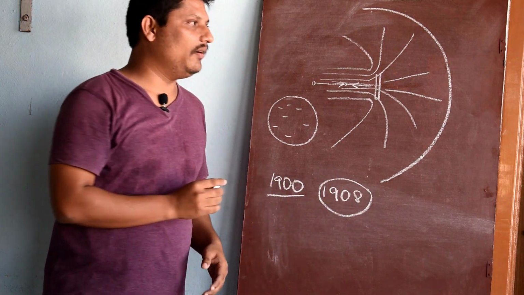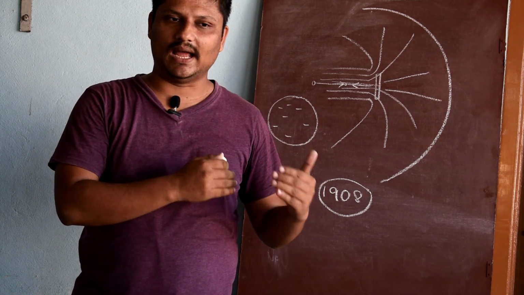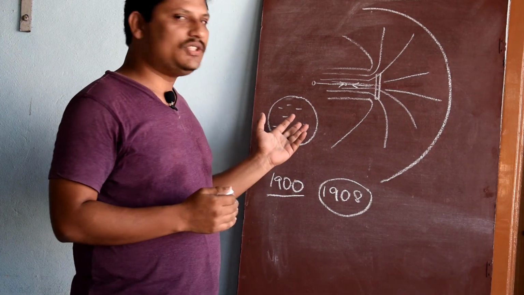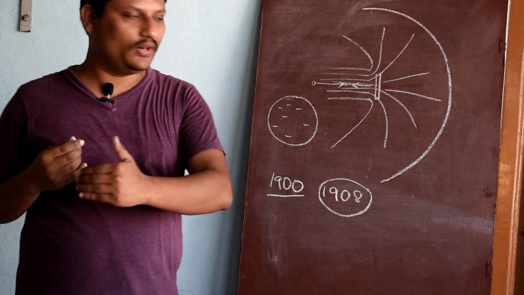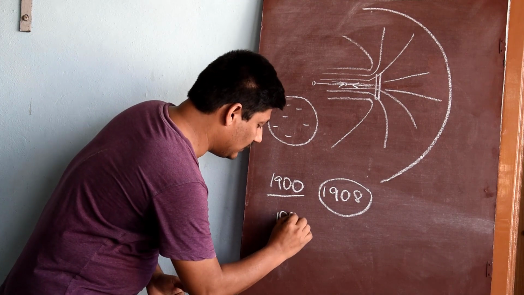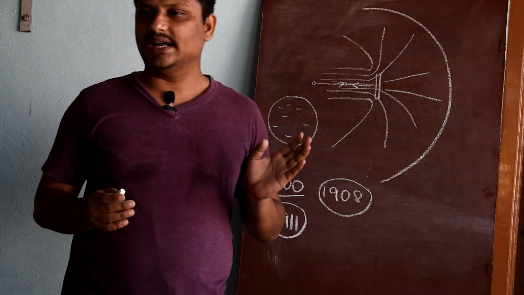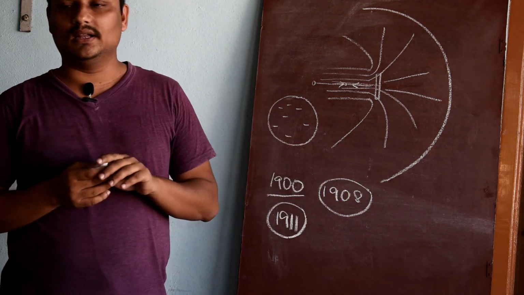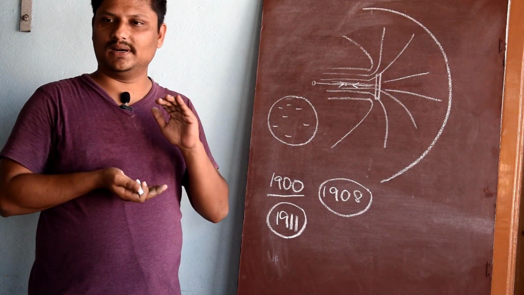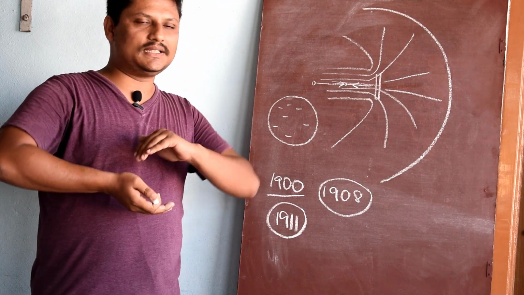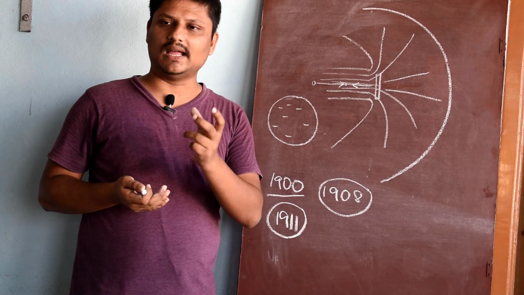two scientists did their experiments, and they concluded that there is some other material present in the atom, which is not negatively charged. So they joined their research work with Rutherford in the year 1911, where they performed these experiments in Manchester with the help of the New Zealand scientist Rutherford. It is the gold plate experiment that they conducted, which led to the discovery of some positively charged materials present in the atom.